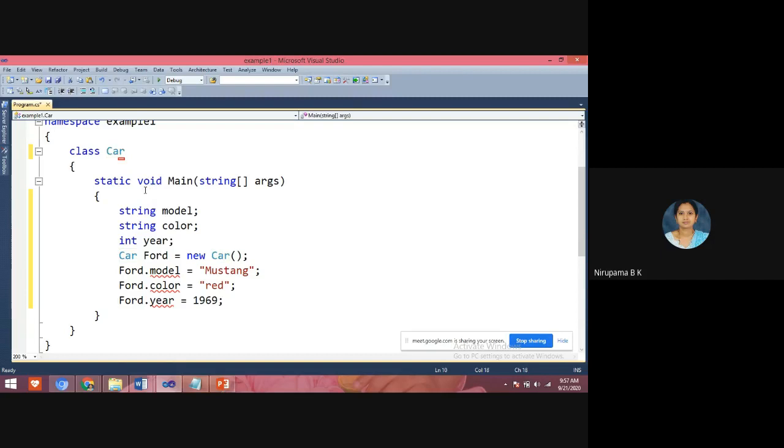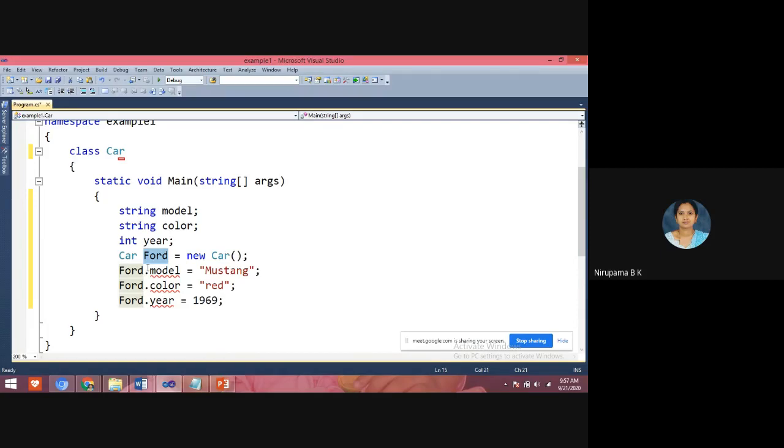Now the class I have created is named Car, and the members of this class are two string variables and one integer variable. The string variables are model and color, and the integer variable is year.